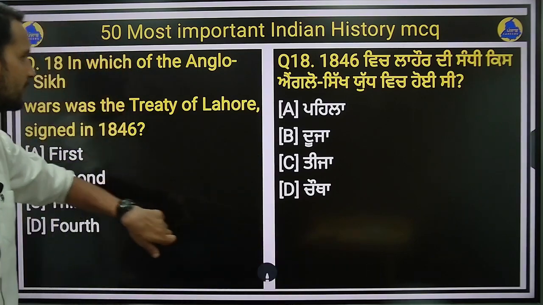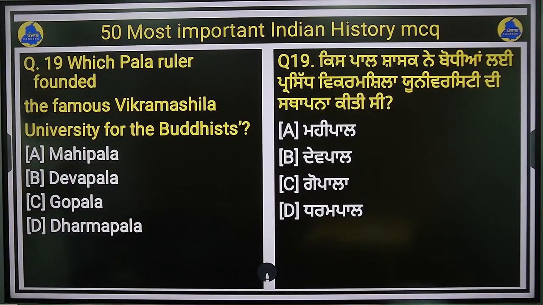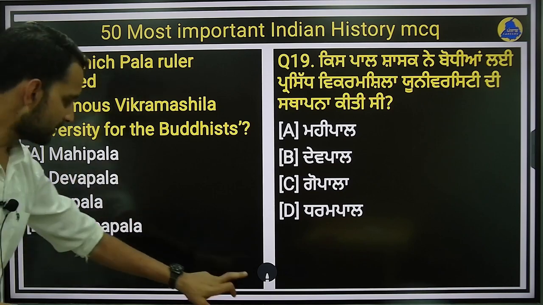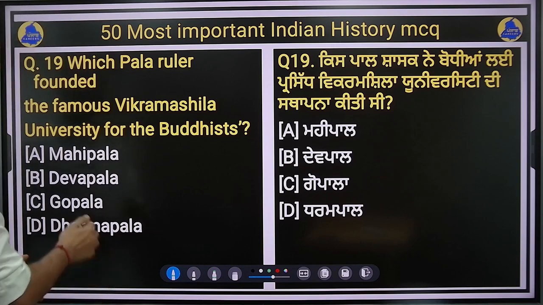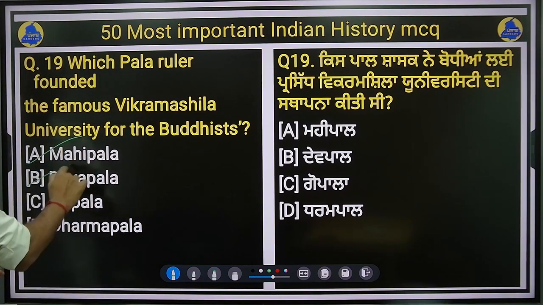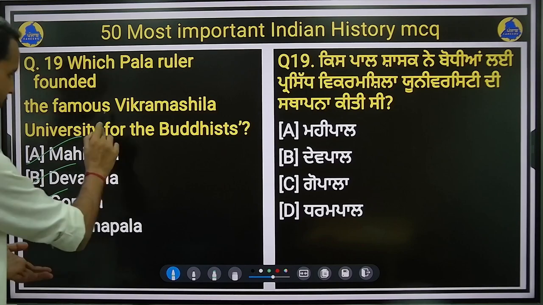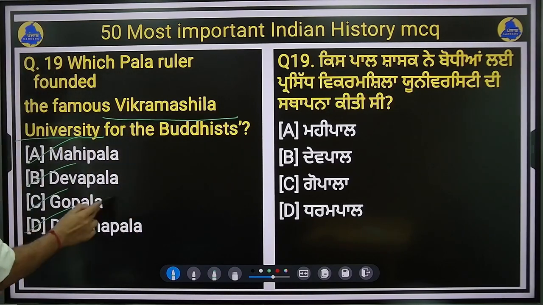We will move on to our next question, that is, which Pala ruler founded the famous Vikramshila University for the Buddhists? Which among the following Pala rulers founded the Vikramshila University? This is an important question. Option A is Mahipal, option B is Devapal, option C is Gopal and option D is Dharampal. So Vikramshila University was founded by the ruler Gopala of the Pala dynasty.